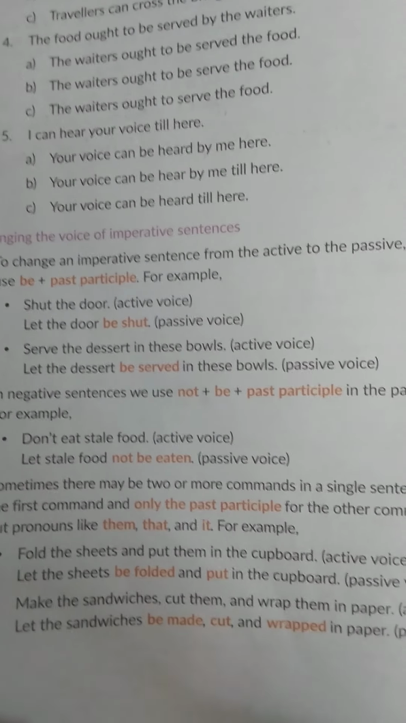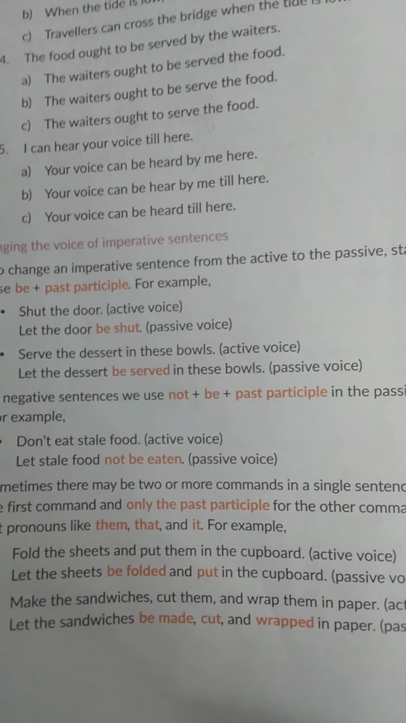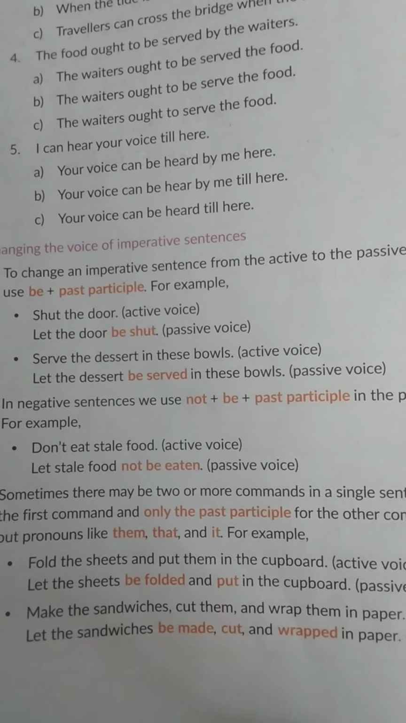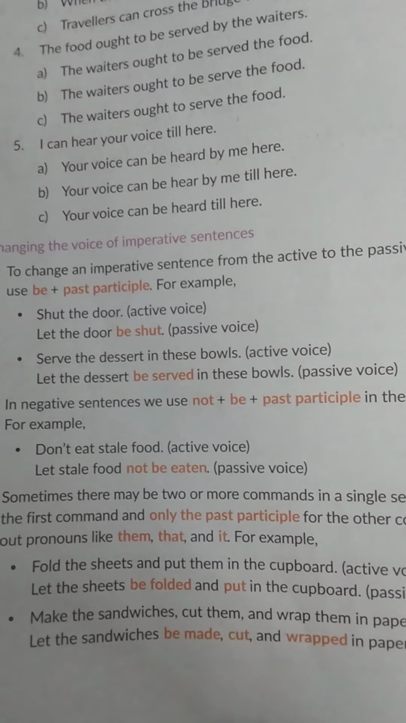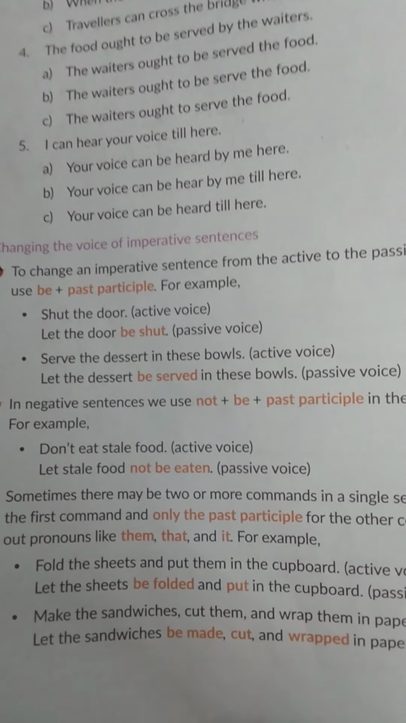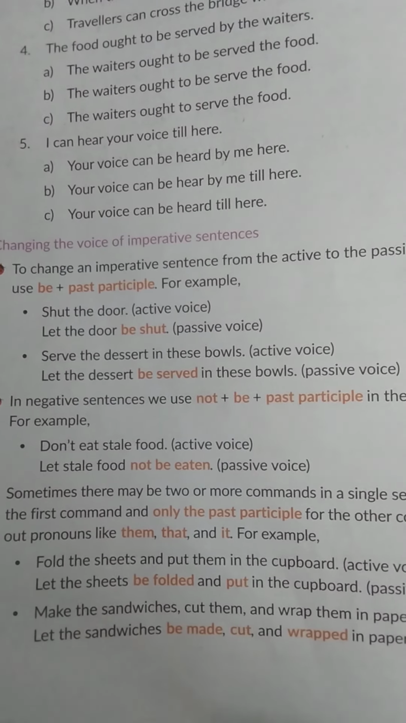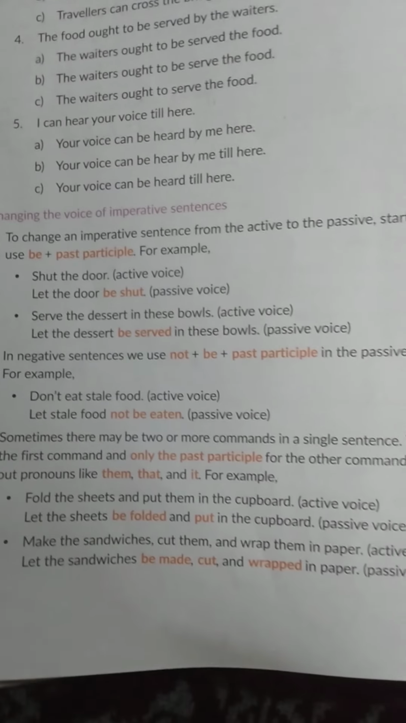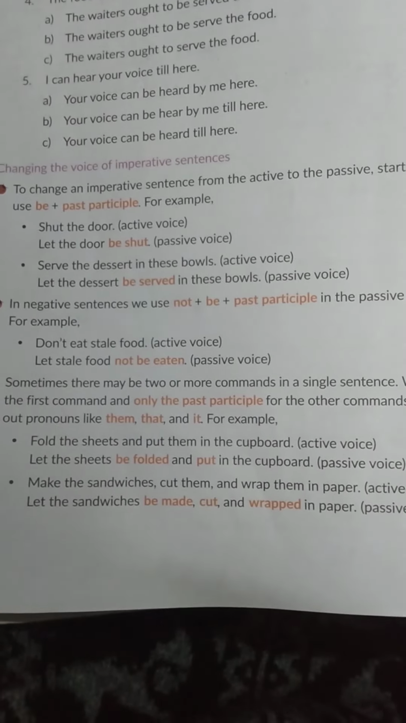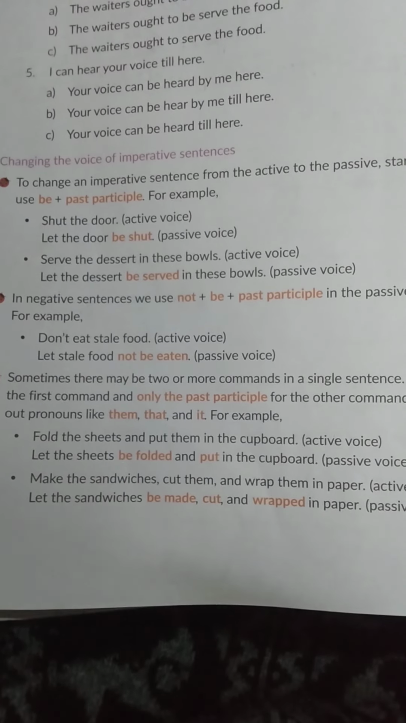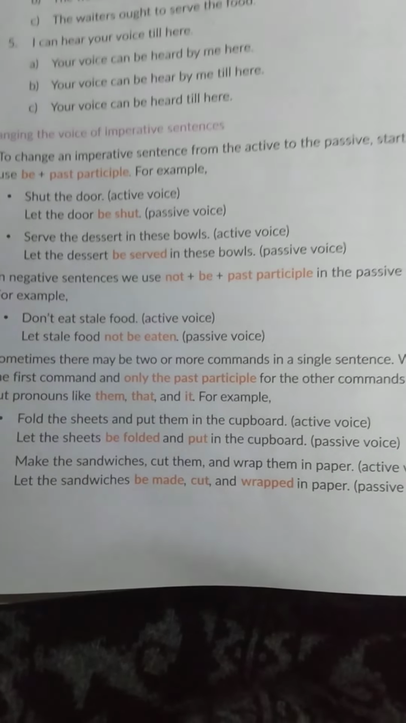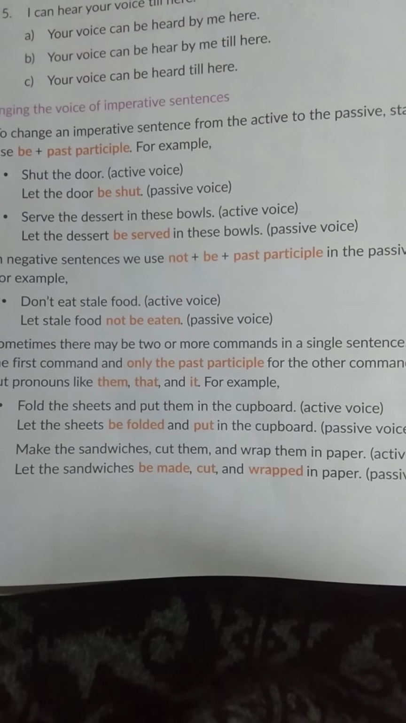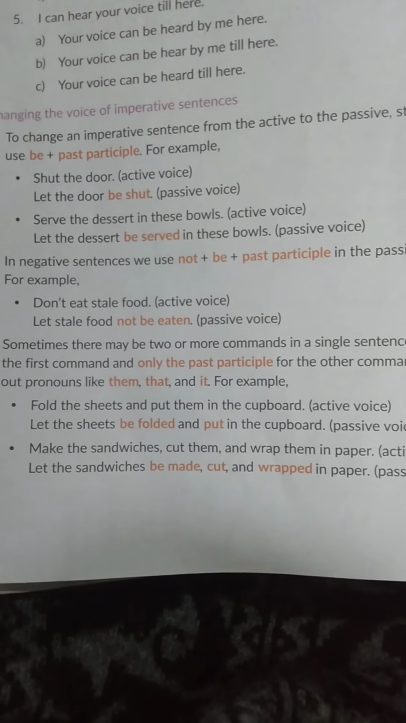In negative sentences we use not and be plus past participle, in the same kind of sentences when negative things are used. Do not eat stale food. Let stale food not be eaten. So again here, fold the sheets and put them in the cupboard. When two kinds of sentences are joined with and, let the sheets be folded and put in the cupboard. In both the cases, the verb will be in the third form only.